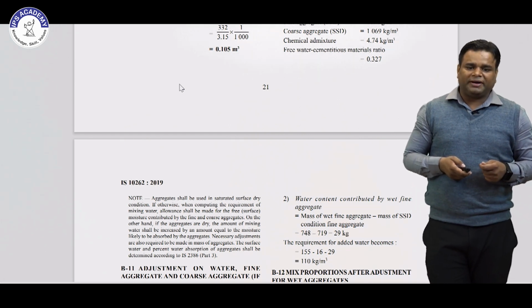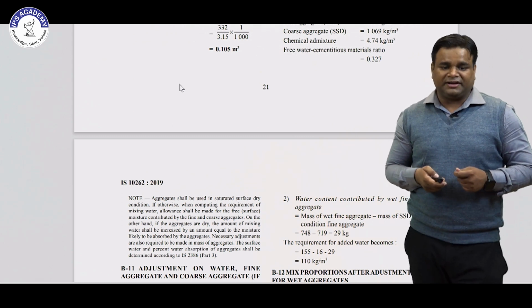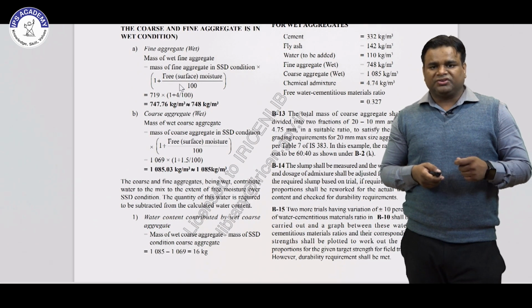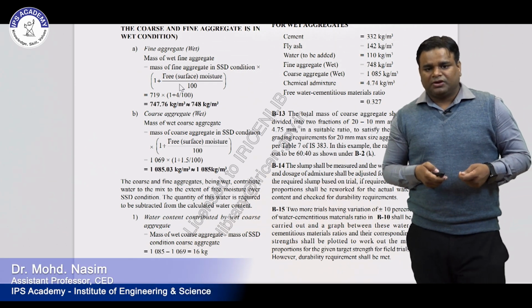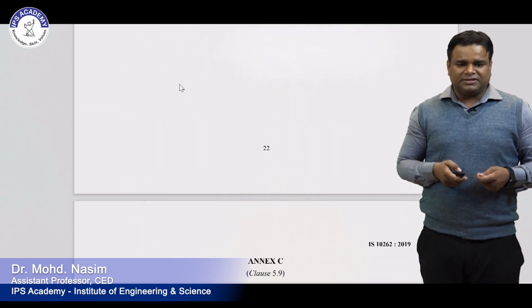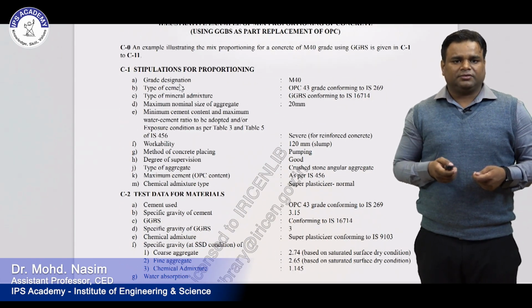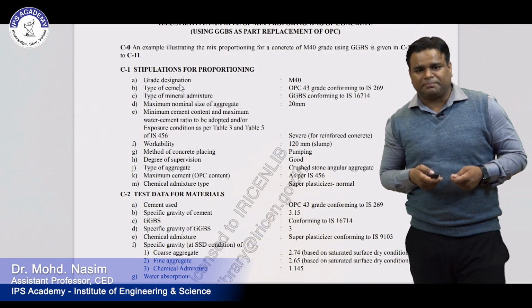So the final requirement is 155 minus 16 minus 29, which is 110 kg per meter cube. So this is for the fly ash content. In the next lecture we will see the next example using GGBS as a partial replacement of OPC.